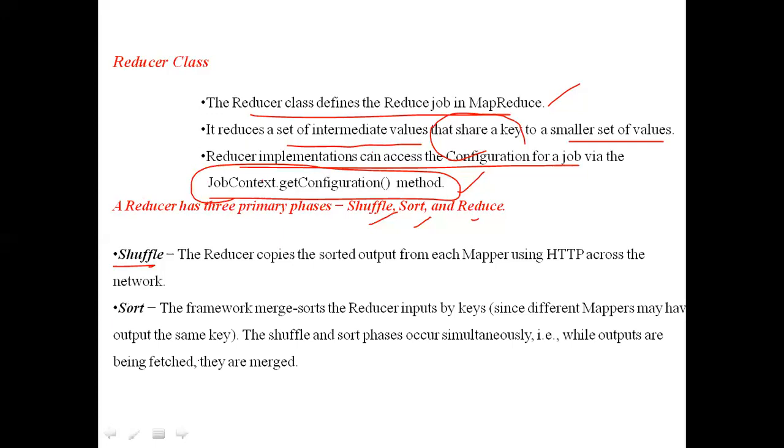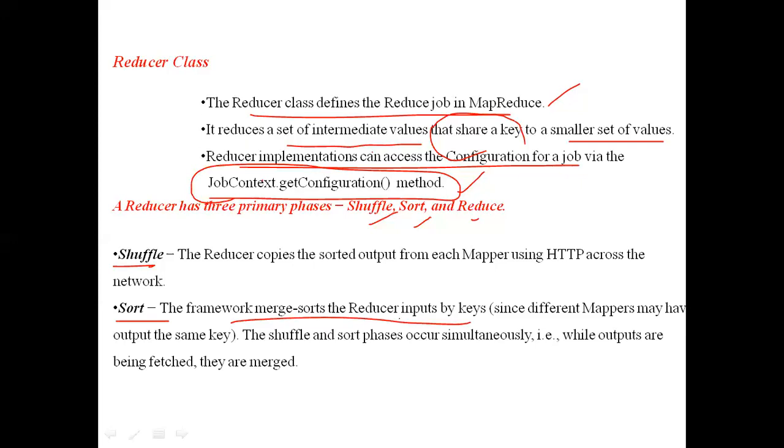Next, the sorting phase. After the data is shuffled through the network from one machine to another machine, in the sorting phase, all the values which are sharing the same keys will be sorted. They will be arranged in some order. The key, value pairs that are shuffled together in some machine will be sorted together.